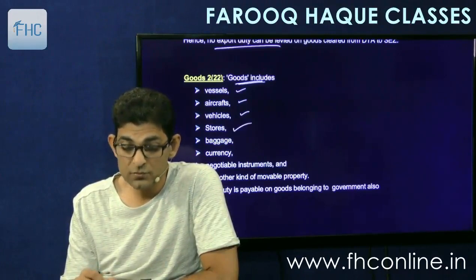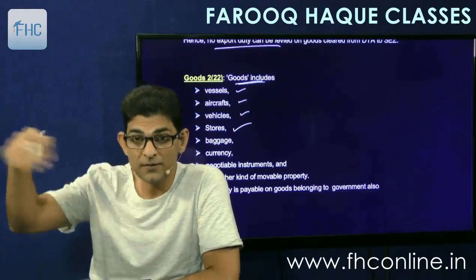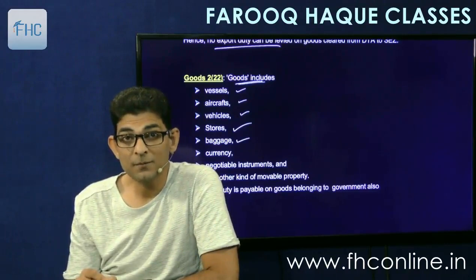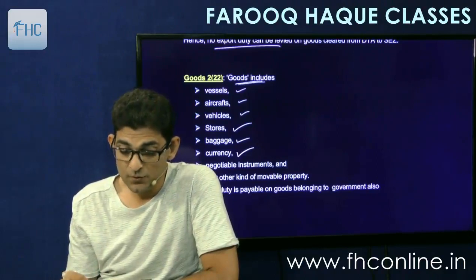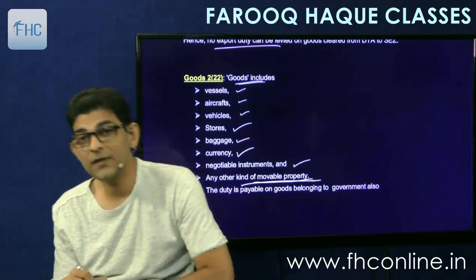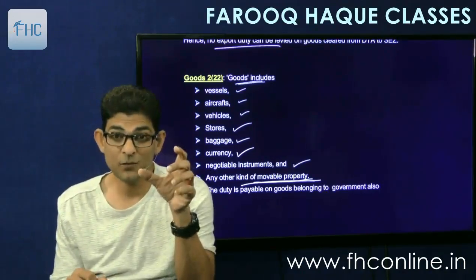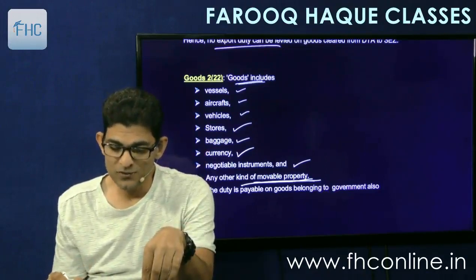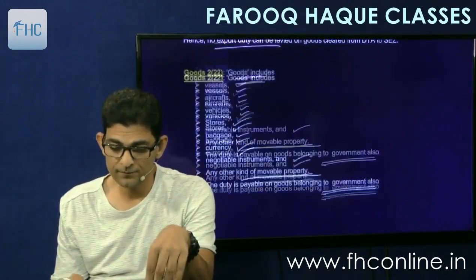Then stores. Stores means the things which are used on the ships. We can import them and then supply. Baggage. Baggage means the passenger who comes in brings the baggage with him. That baggage. Currency. Negotiable instruments. And any other kind of movable property. So import can be only of movable things. Obviously. How can you import land? Not possible. And the duty is payable on goods belonging to the government also. Okay.